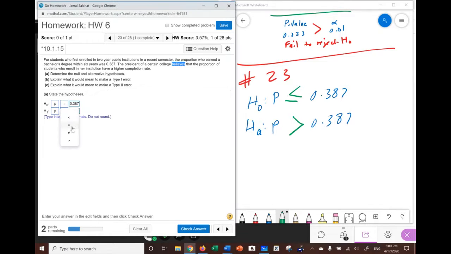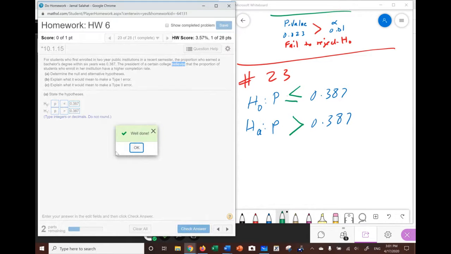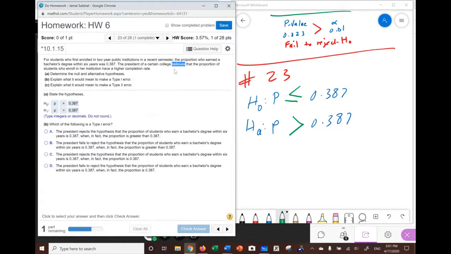And by the way, we don't have a choice for the top one but to put equal, because again, I cannot put less, I cannot put not equal or greater than. The top has to have an equal in it, and the only equal possible is equal. But the bottom one has to be greater than, because the president here believes it's higher. Higher means greater.